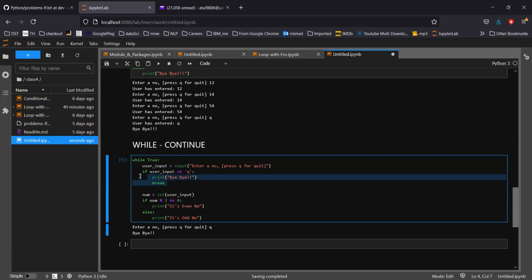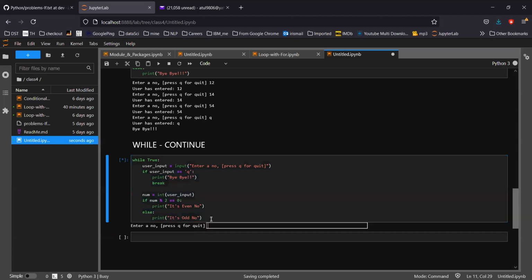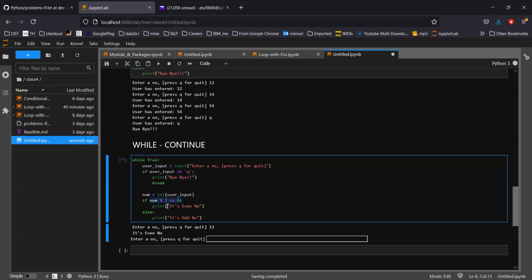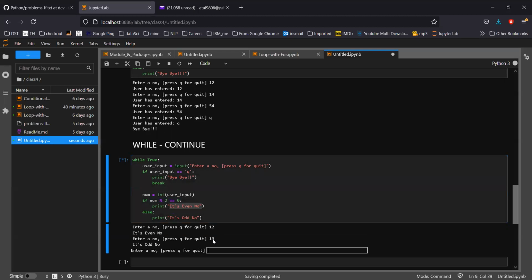If you see here, it is not going ahead, it simply skipped this whole section. Let's run again. Let me enter 12. So it's an even number. Now what happened when I entered 12? It was converted into integer type, it checked whether it's even or odd, and then it printed this. Suppose I enter 13, it will go to the else part as well. Now it has printed the else part.